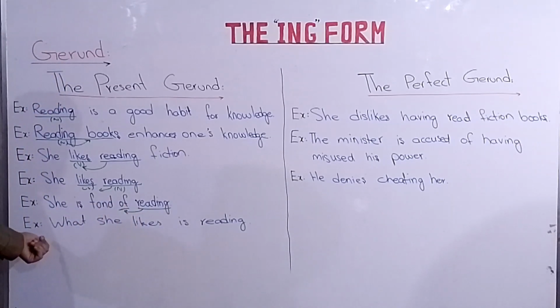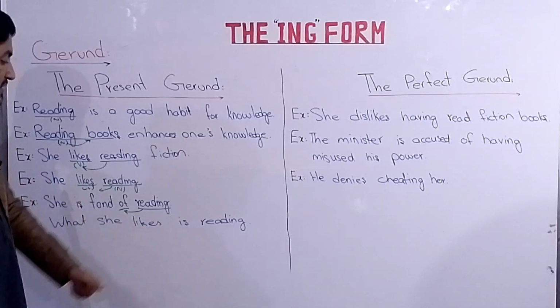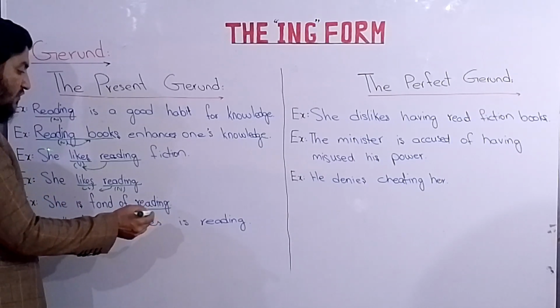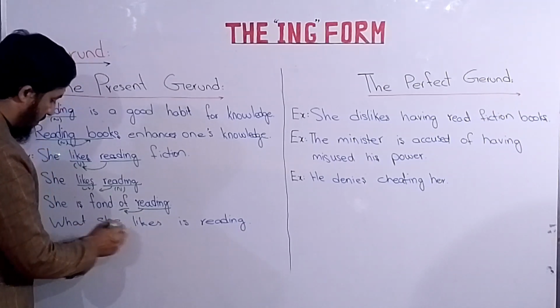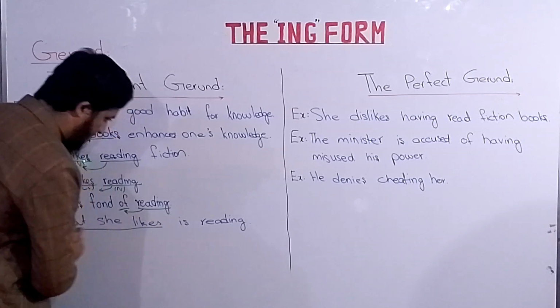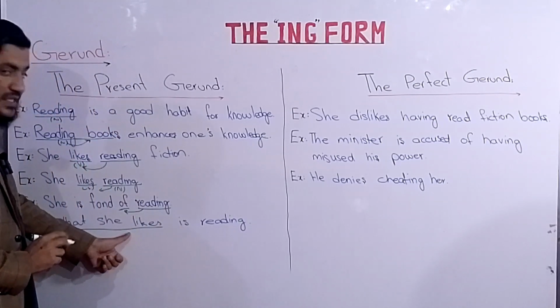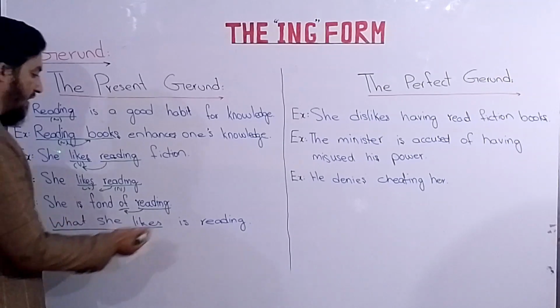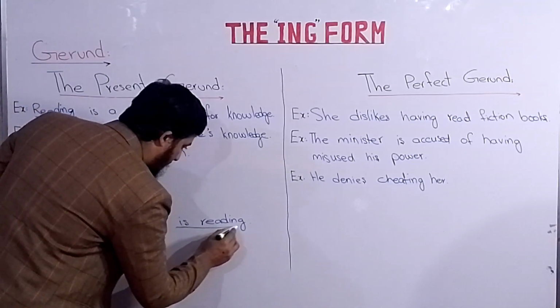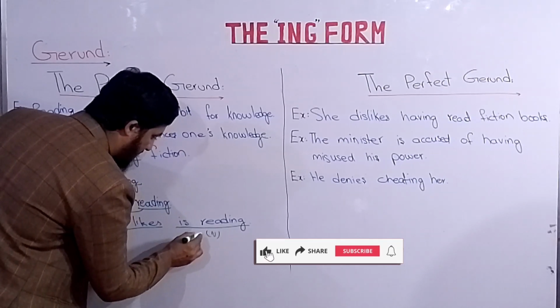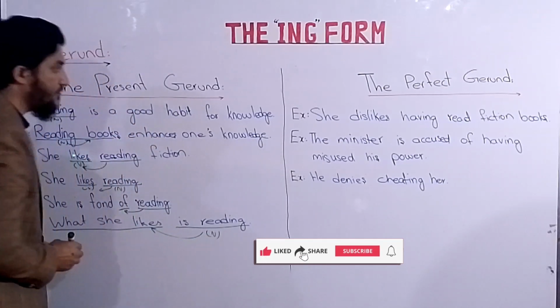Then comes what she likes is reading. ठीक है, जो उसे पसंद है वो क्या है, वो रीडिंग है. So here what she likes is a simple sentence. वो क्या पसंद करती हैं, is reading. Now this reading acts as a complement, also as a noun, complement of this part.